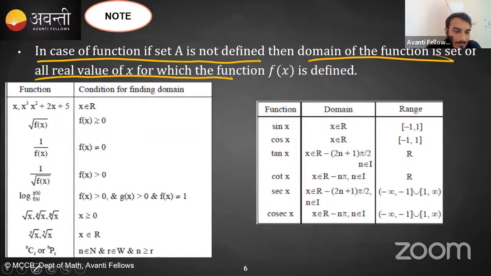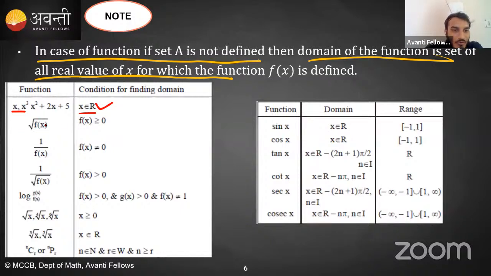Okay. For example, let's see. देखो, let's say this is a function x cube or x square plus 2x plus 5. Tell me, is there any value of x for which this function is not defined? For all the values of x, x cube, x square plus 2x plus 5 is defined. Yes or no? Right? Everyone. So you will say the domain is entire range, means entire x axis, all the x values, all R. Okay, R means all the values. x belonging to R means complete real numbers.